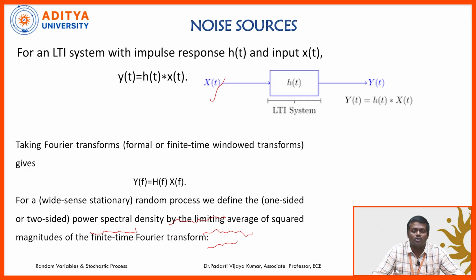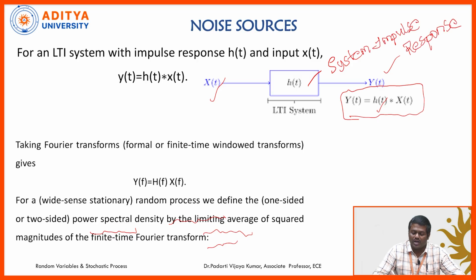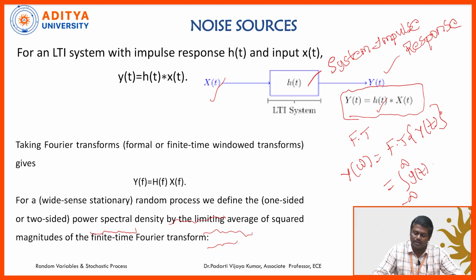So, let us take x(t) as the input applied to the system, and y(t) as the output obtained at the system. So, y(t) is equal to x(t) convolved with h(t). h(t) is nothing but the system impulse response. If I apply Fourier transform on both sides, what happens? Y(f) or Y(omega) is the Fourier transform of y(t), which is the integral from minus infinity to infinity of y(t) e power minus j omega t dt.